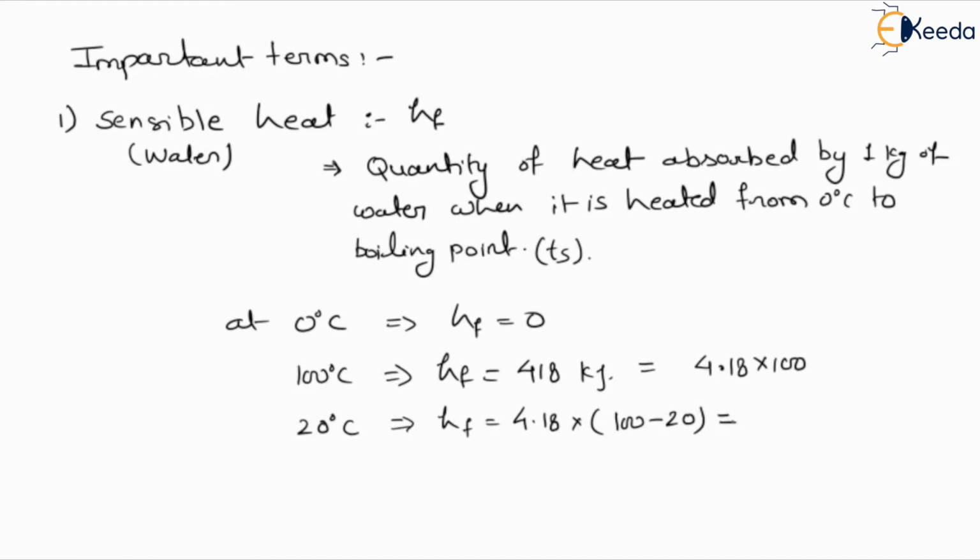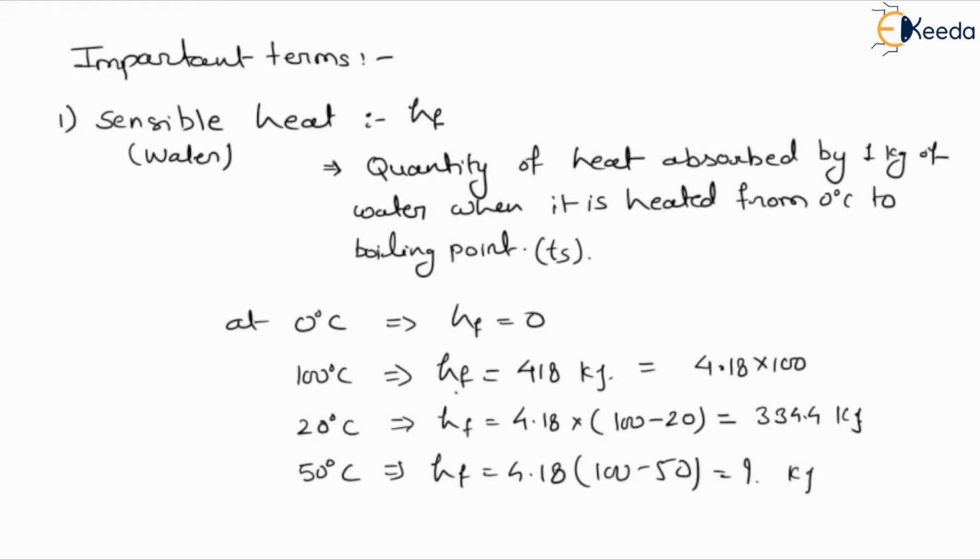So the final value will be 334.4 kilojoule. So by this way we can define the value of HF. Suppose if we want to define the value at 50 degree centigrade, it will be 4.18 into 100 minus 50. So whatever value we get will be the sensible heat of water. So by this way we can define the exact value of sensible heat.